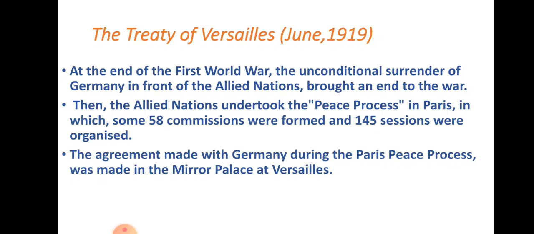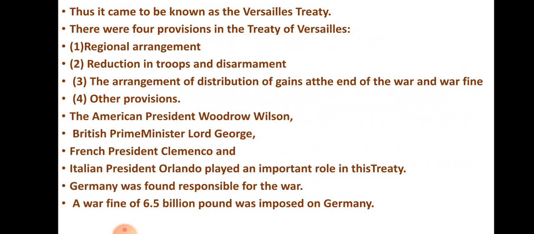The agreement made with Germany during the Paris peace process was made in the Mirror Palace at Versailles. So the agreement was made with Germany for the peace process, and it was organized in the Mirror Palace at Versailles. Thus, it came to be known as the Versailles Treaty. Everybody got together in the Mirror Palace in Versailles, and that's why they gave it the name Versailles Treaty.